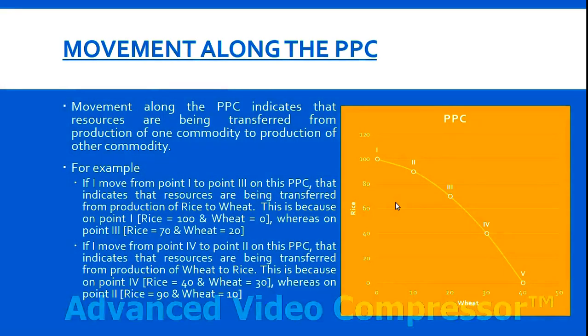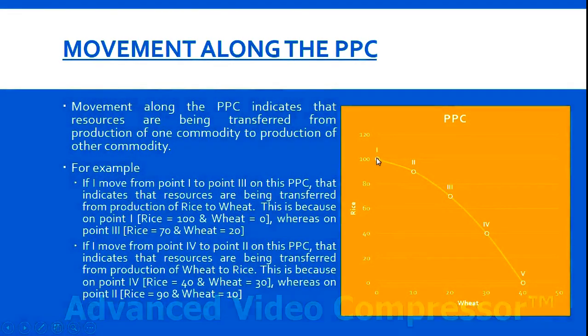Now movement along the PPC. We can move from point 1 to point 2 or 2 to 3, 3 to 4, 4 to 5 or 4 to 2. Anyhow we can move along this PPC. What does this movement along the PPC indicate? This movement indicates that resources are being transferred from production of one commodity to production of another commodity. For example, if we move from point 1 to point 3.